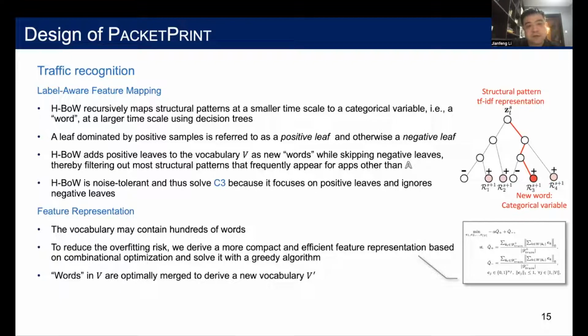So we filter out most structural patterns that frequently appear for apps other than A. As a result, our model is robust against noise packets caused by app multiplexing. To reduce the overfitting risk, we optimally merge words to derive a more compact and efficient feature representation.